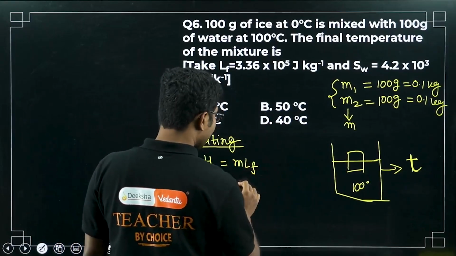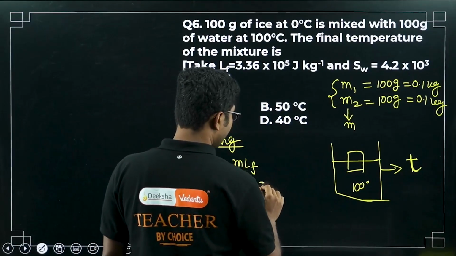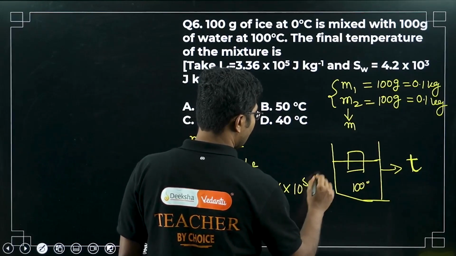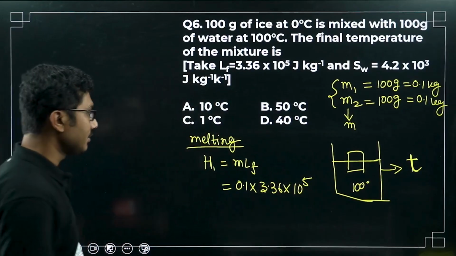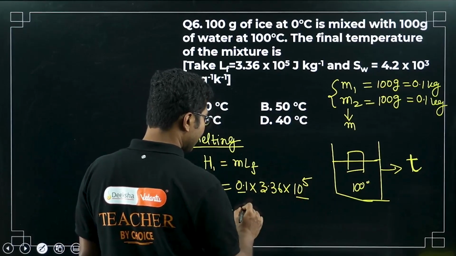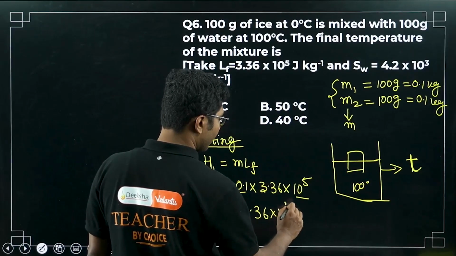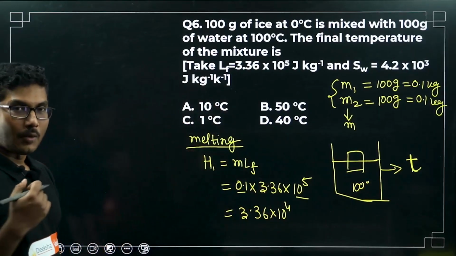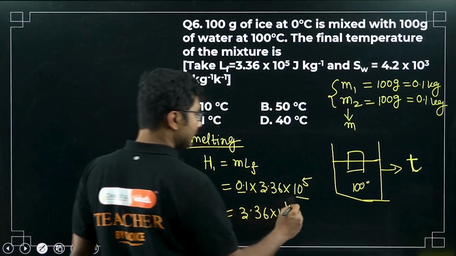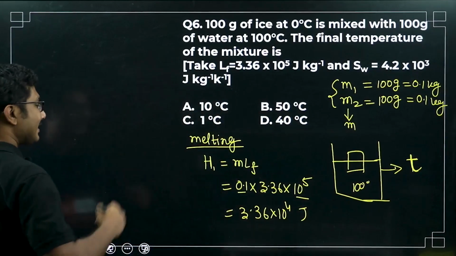Now what is the mass? Mass is 0.1. What is latent heat of freezing? 3.36 times 10 to the power of 5. This is a little long for calculations, but the problem is very simple. Step by step, if you solve, you can answer this question. So 0.1 times 10 to the power of 5. We can simply reduce 10 to the power of 5 to 10 to the power of 4, right? 0.1 means 1 by 10 or 10 to the power of minus 1. So we just need to reduce it, and this is the first stage heat required.